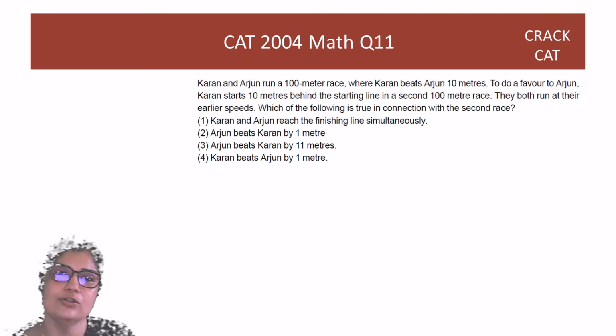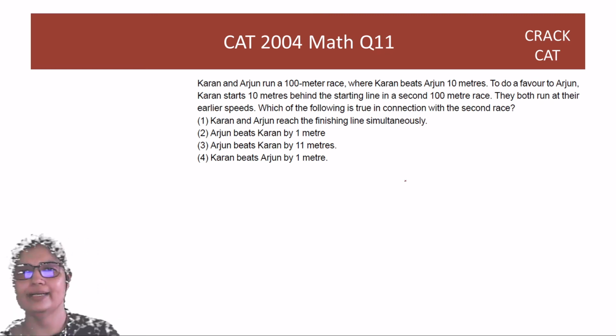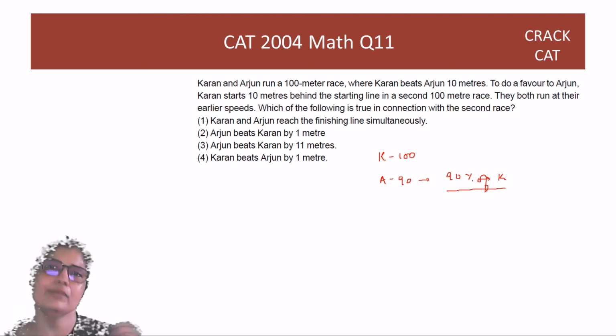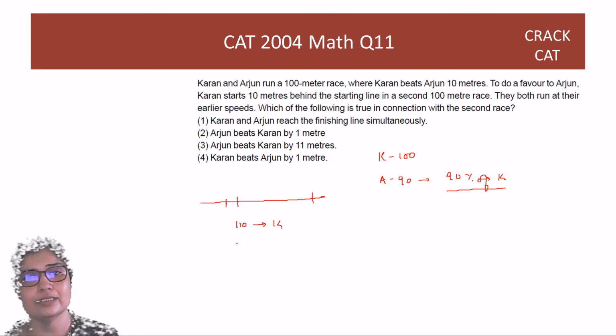Let's look at the 11th question. Karan and Arjun run a 100-meter race. Karan beats Arjun by 10 meters. So when Karan is running 100, Arjun is running 90. Arjun runs 90% of what Karan is running. Whatever distance Karan is running, Arjun will always run 90%. So Karan starts 10 meters behind the starting line. So जो 100 का race था has now become 110 का race for Karan. For Arjun, it is still a 100 का race.